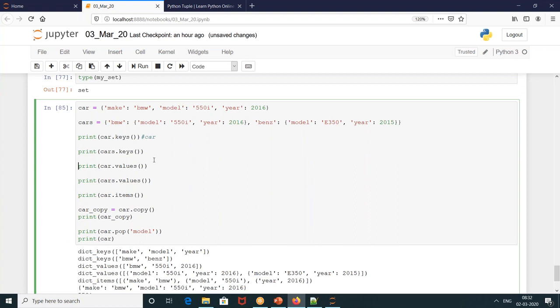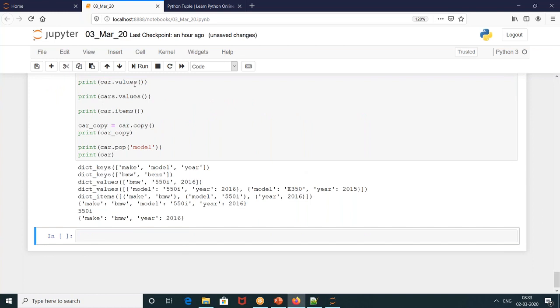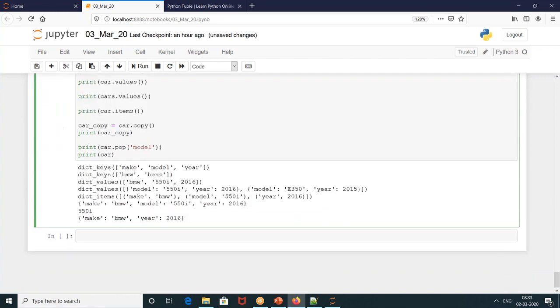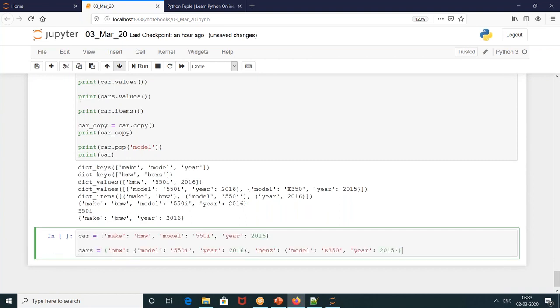This cars of values, what is it going to give me? Okay, cars of values. Let me get the dictionary. What are there? BMW, 550i, 2016. Then cars of values, the second dictionary: model 550i, year 2016.